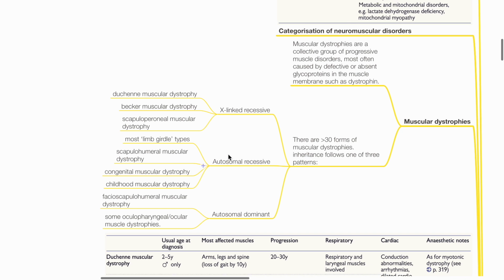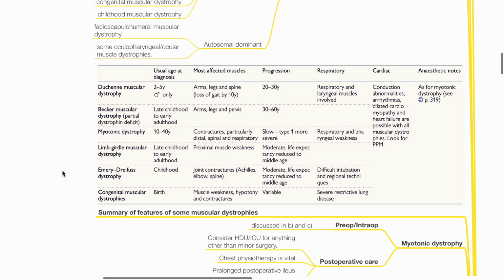Examples of X-linked recessive inheritance include Duchenne's, Becker's, and scapuloperoneal muscular dystrophy. Examples of autosomal recessive inheritance include most limb girdle types, scapulohumeral muscular dystrophy, congenital and childhood muscular dystrophy. Examples of autosomal dominant inheritance include facioscapulohumeral muscular dystrophy and some oculopharyngeal and ocular muscular dystrophies. Summary of features of some muscular dystrophies.